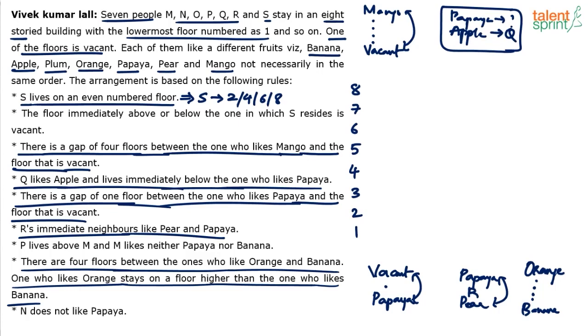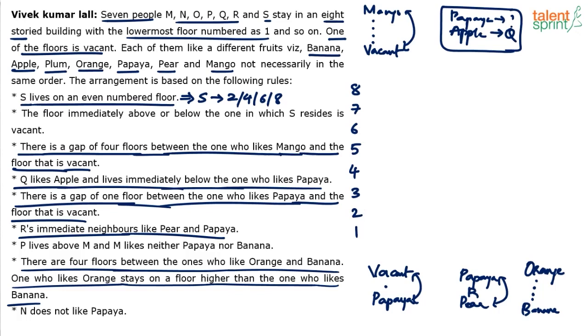There are four floors between orange and banana. This will reduce some number of cases. Yeah, because let's say for example, orange is on 8th floor. Then 7, 6, 5, 4 are vacant. Banana will come on 3rd floor. Or 7 and 2. Or 6 and 1. So there are three possibilities for orange and banana.